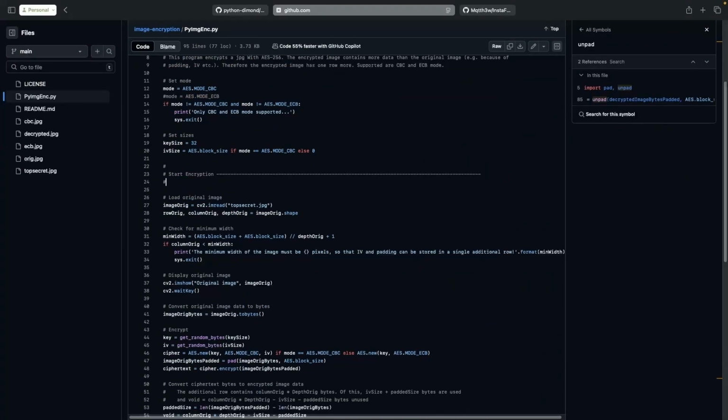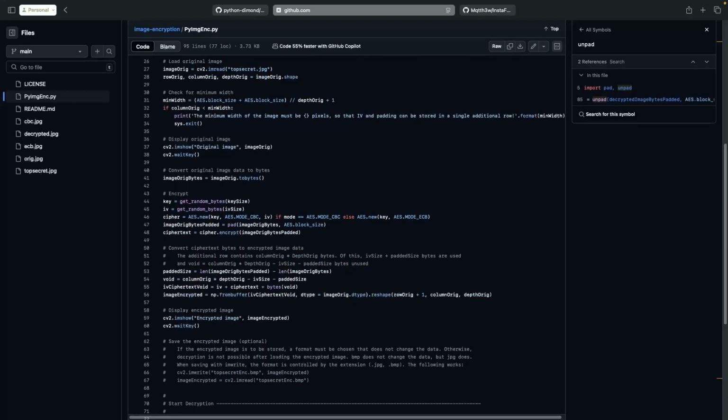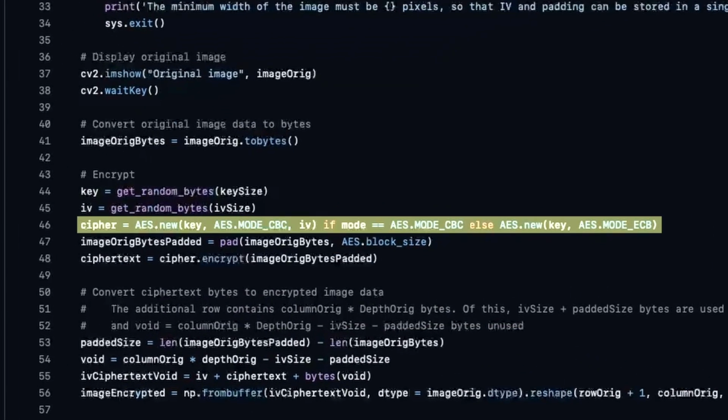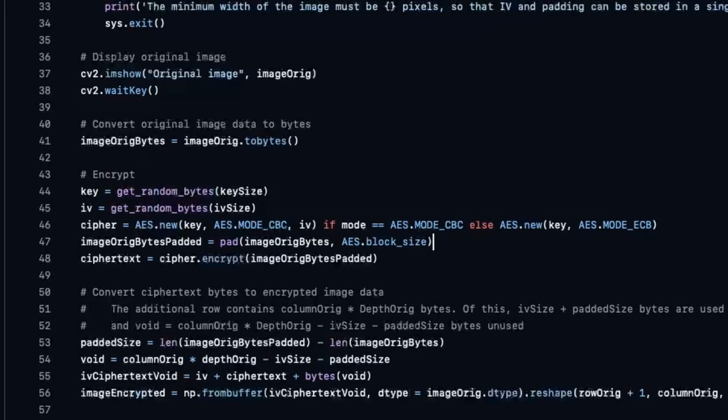So let's scroll down to line number 46, and yes, what it is doing here is probably trying to do it with AES CBC mode. But the thing is, if the mode is set to AES CBC, it's going to do this.